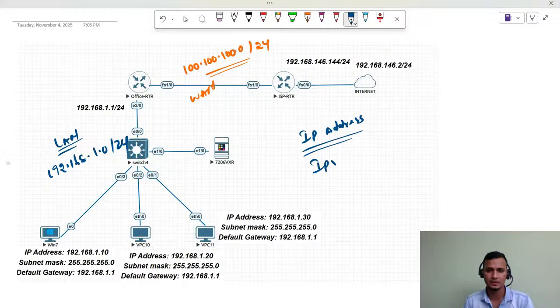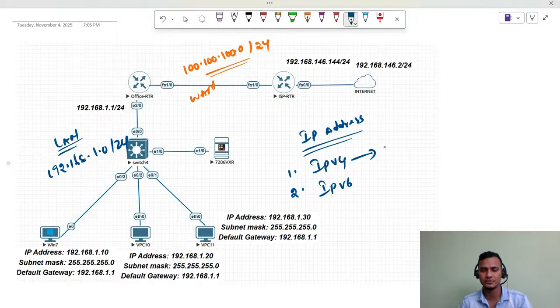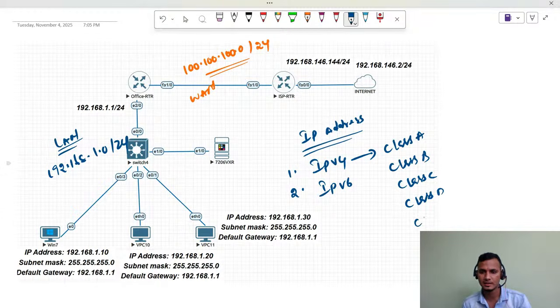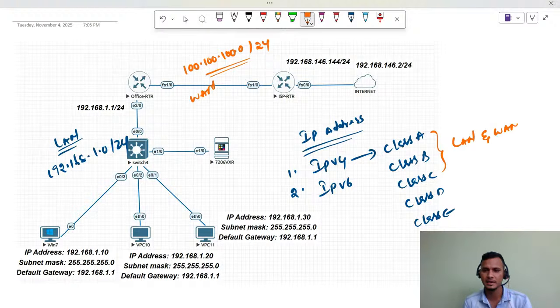One is IPv4, Internet Protocol version 4, and the second one is IPv6, Internet Protocol version 6, right? So in IPv4, guys, we have five different classes. I'll mention here: class A, class B, class C, class D, and class E. So class A, B, and C we are going to use for LAN and WAN purpose.